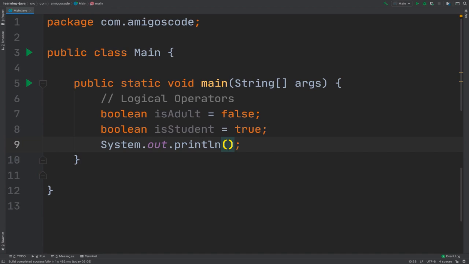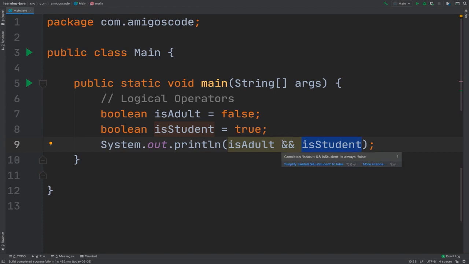So for that, we can simply say isAdult, and then the first logical operator that we have, and, and then isStudent. Now what this will do, it will check if the first one is true. So if the first Boolean expression is true, it will continue to the next one, and then it will check whether the second Boolean expression equals true.